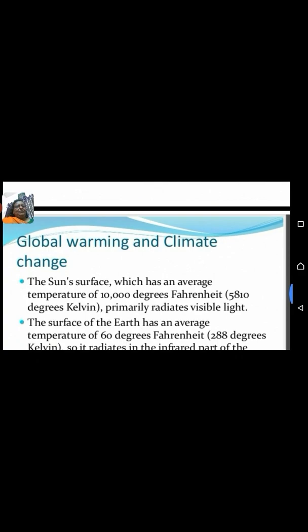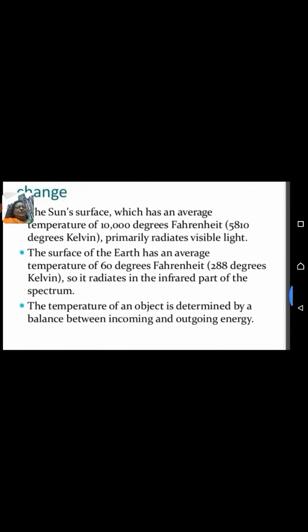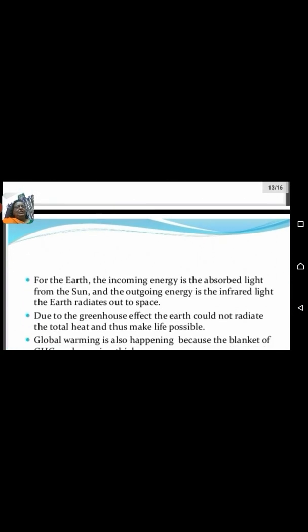Global warming and climate change. The sun's surface, which has an average temperature of 10,000 degrees Fahrenheit, primarily radiates visible light. The surface of the earth has an average temperature of 60 degrees Fahrenheit, so it radiates in the infrared part of the spectrum. The temperature of an object is determined by a balance between incoming and outgoing energy.